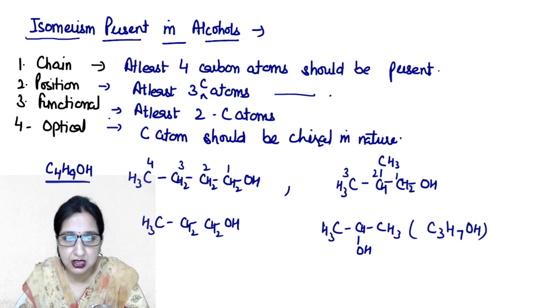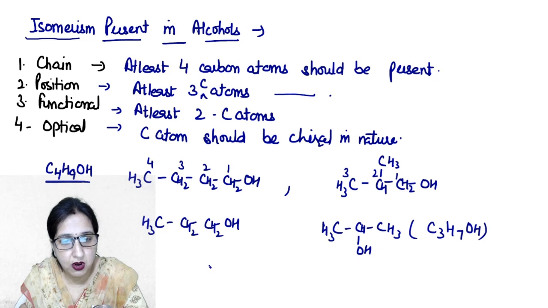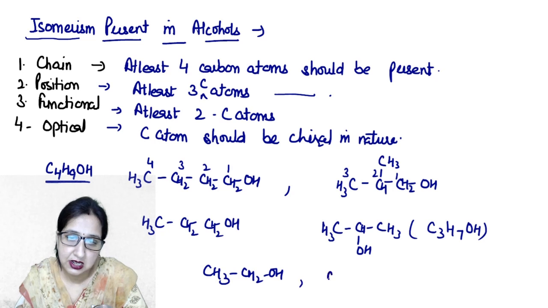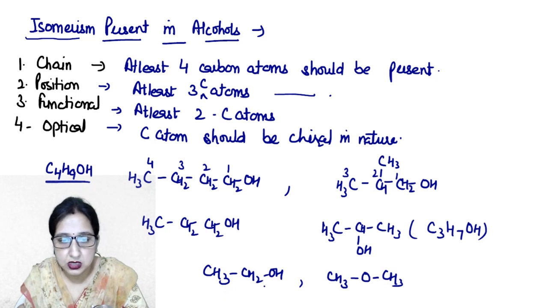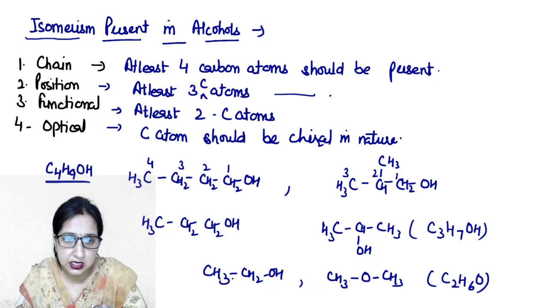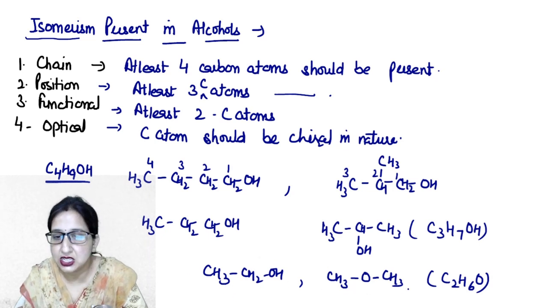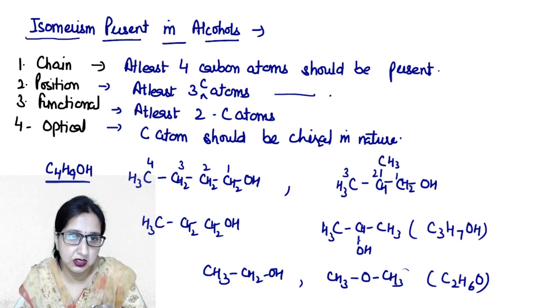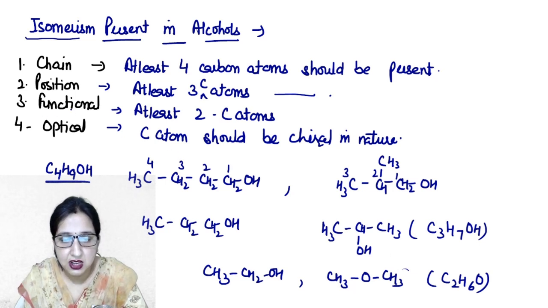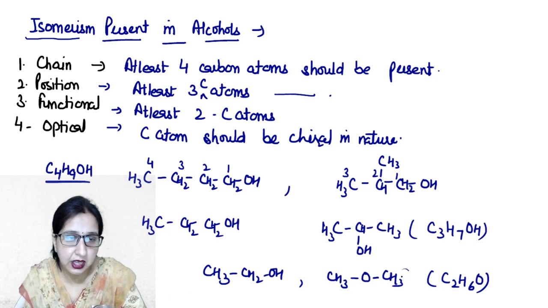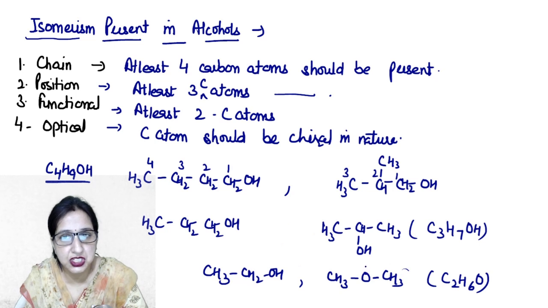Next is your functional isomers, which differ in the nature of functional group, like this, CH3 CH2OH, and this can also be present as CH3O CH3. Both have the same formula, C2H6O, but this is alcoholic in nature and this is ether in nature. So they differ in the nature of functional group. This is ethanol, this is methoxymethane. ठीक है, so such type of isomers are known as functional isomers.